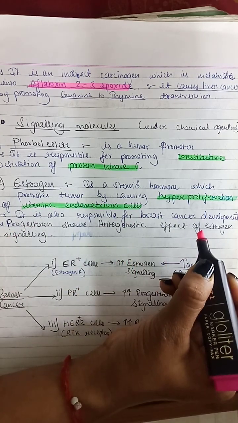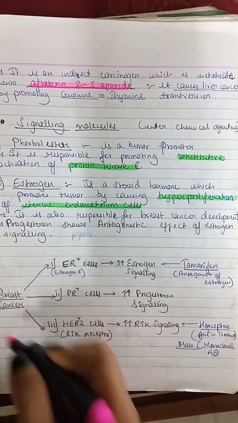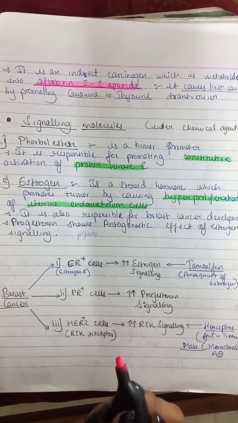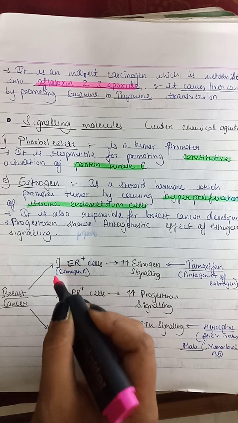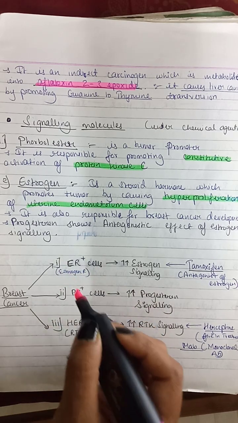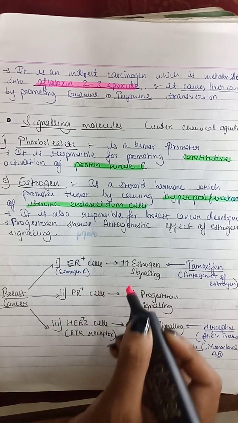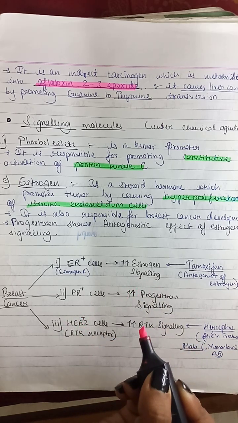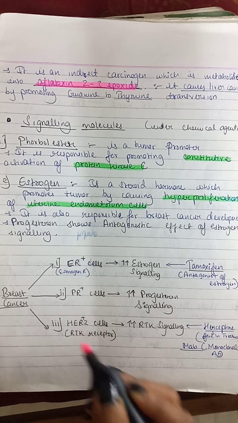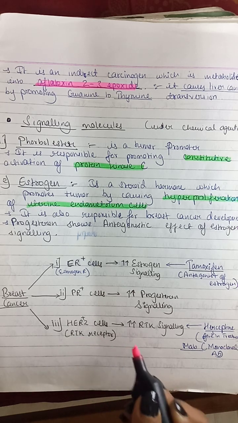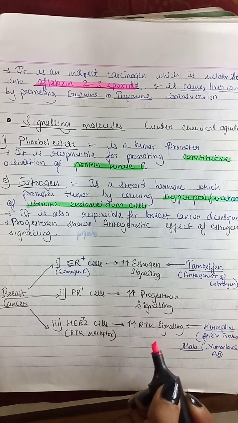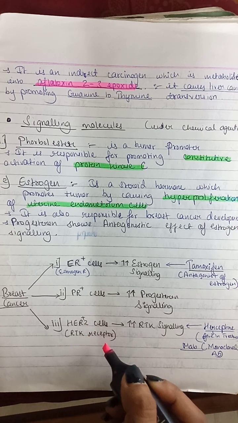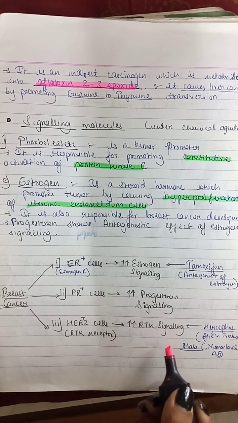breast cancer development. Okay, so basically breast cancer is caused by three signaling pathways. First, when estrogen signaling increases. Second, when progesterone signaling is increased. And third, HER2 cells or RTK signaling, which is the receptor tyrosine kinase, and in this RTK signaling increases.